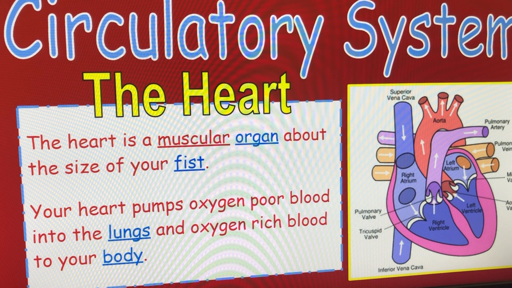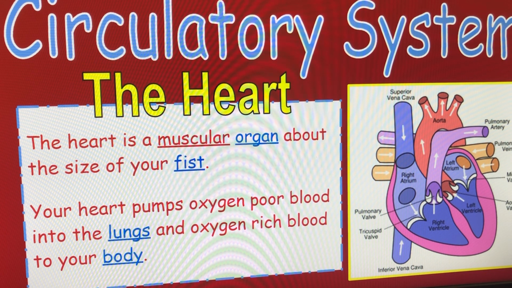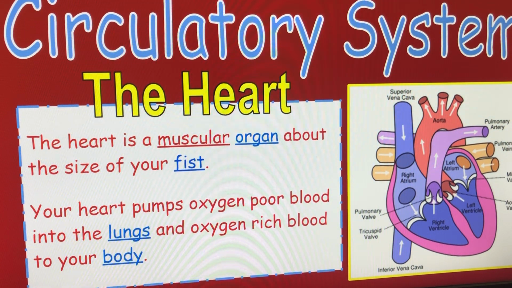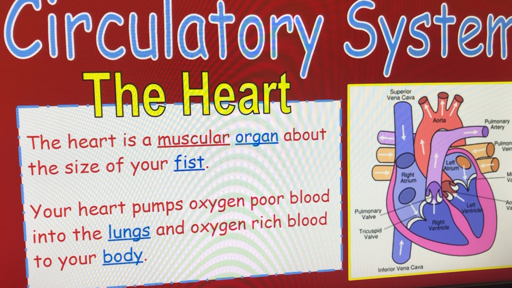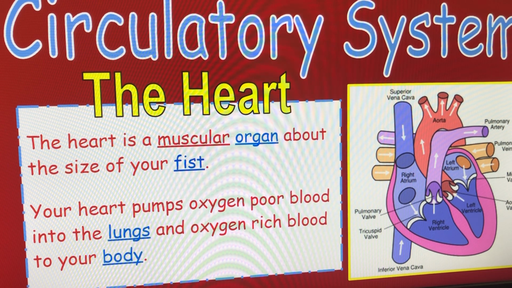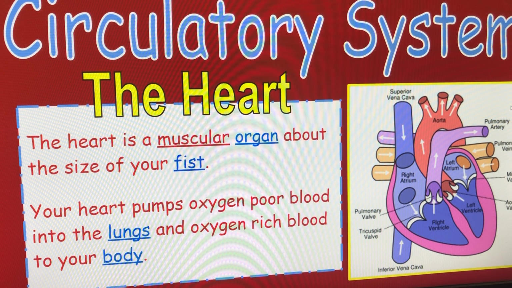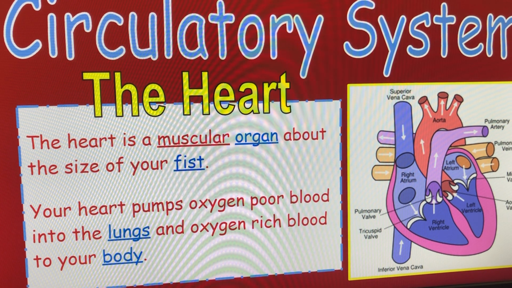Okay, now the heart. The heart is a muscular organ. It's about the size of your fist. Your heart pumps oxygen-poor blood into the lungs and oxygen-rich blood into your body. Remember, your body needs that oxygen. Off to the left-hand side is just a really good, detailed, and labeled picture of the heart. And we'll talk about the chambers in just one moment.